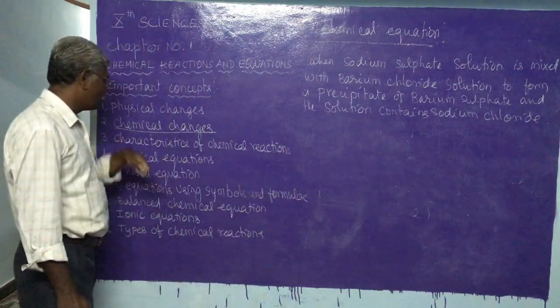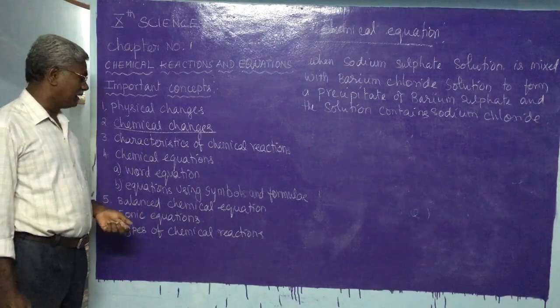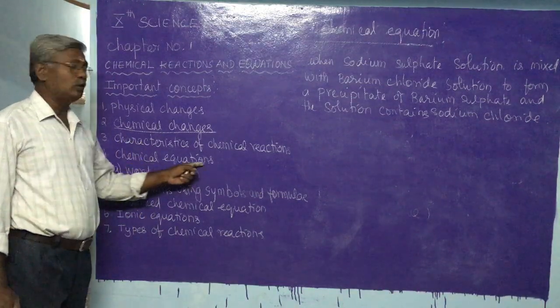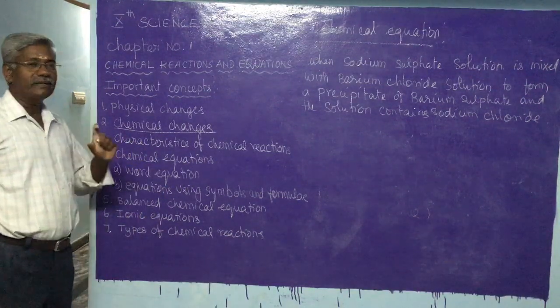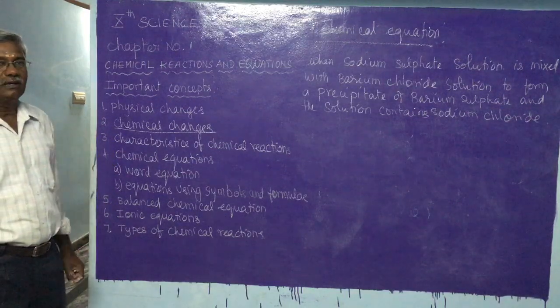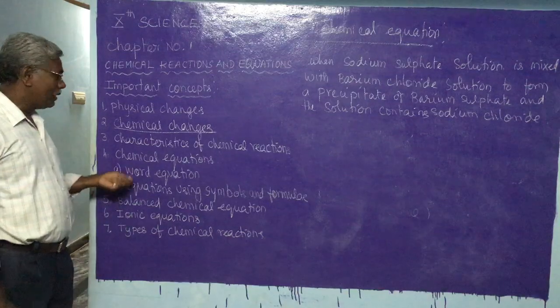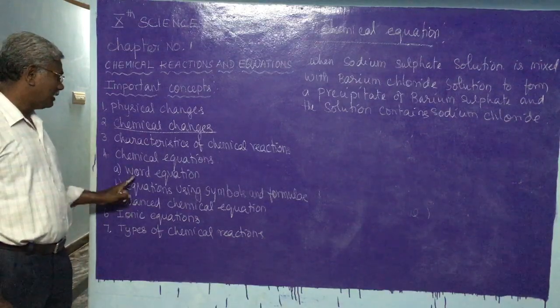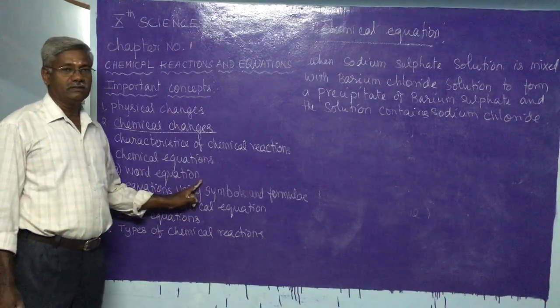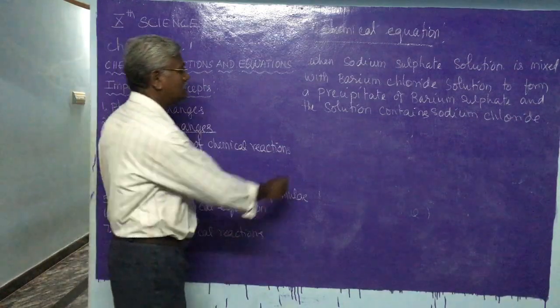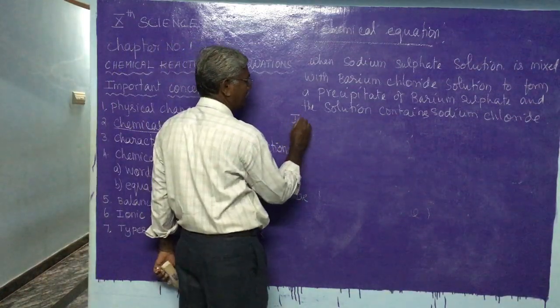The simplest way of representing a chemical reaction is called an equation. The shorthand method of representing a chemical reaction is called an equation. We have two types of equations. One is the word equation. In a word equation it should be represented like that.